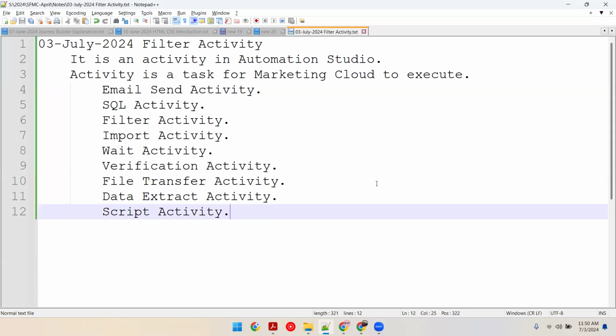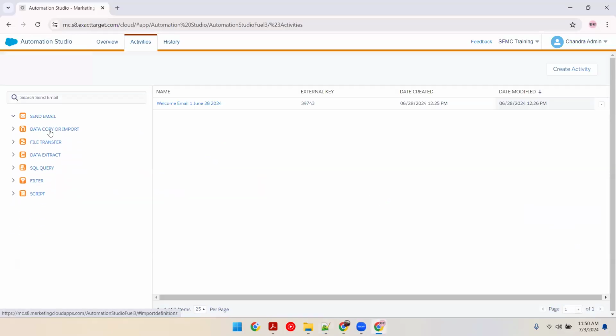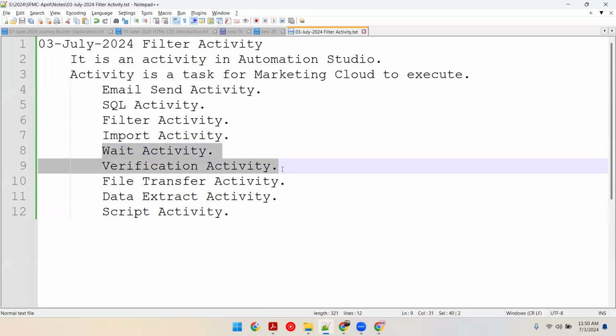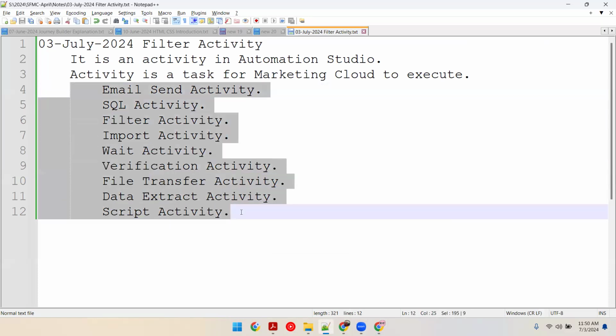Okay. In your interviews, you should at least answer these activities. Send email, data copy or import, file transfer, which is now known as the import activity, data extract activity, SQL, filter. 1, 2, 3, 4, 5, 6, 7. You have to at least answer 7 and 2 more, 1 to 9. Two of them are wait and verification activity. At least you should be in a position to answer these activities and explain them.